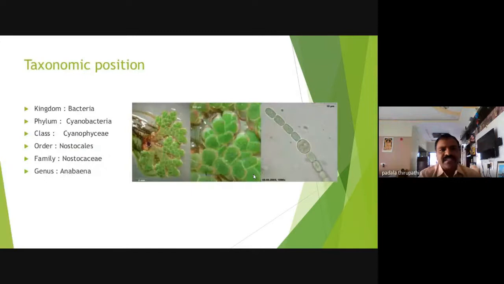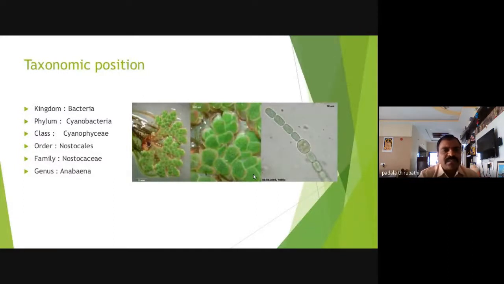Okay, so this is about the taxonomic position of Anabaena or classification of Anabaena. Earlier Anabaena was included in kingdom bacteria, but now we study Anabaena in the plant kingdom. In this plant kingdom, Thallophyceae, the Thallophyta.